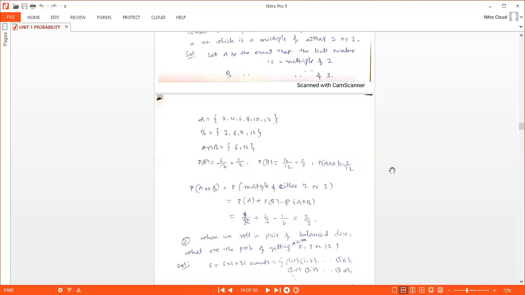So the formula for probability of A union B is equal to probability of A plus probability of B minus probability of A intersection B. That is equal to multiple of either 2 or 3, that is equal to 1 by 2 plus 1 by 3 minus 1 by 6 equal to 2 by 3.